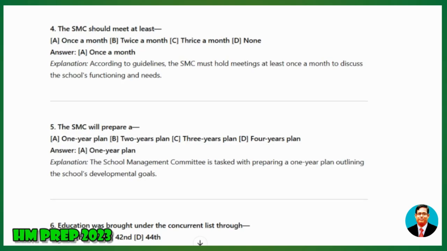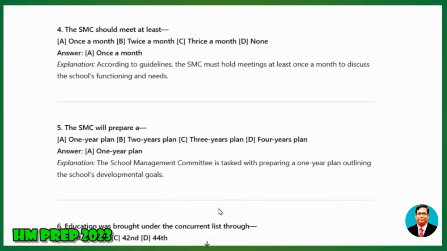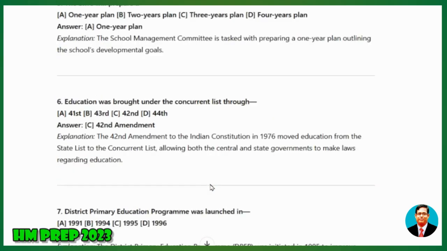5. The SMC will prepare a A) 1-year plan, B) 2 years plan, C) 3 years plan, D) 4 years plan. Answer: 1-year plan. The School Management Committee is tasked with preparing a 1-year plan outlining the school's developmental goals.